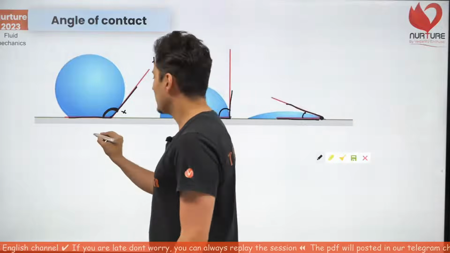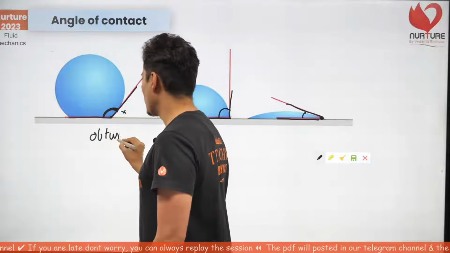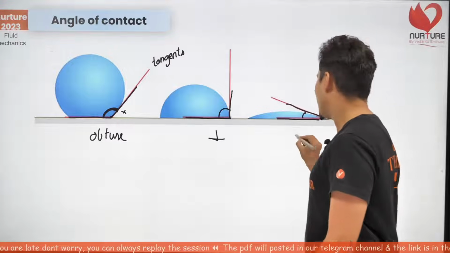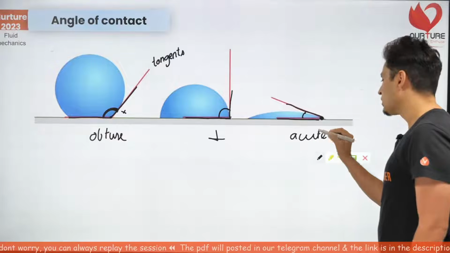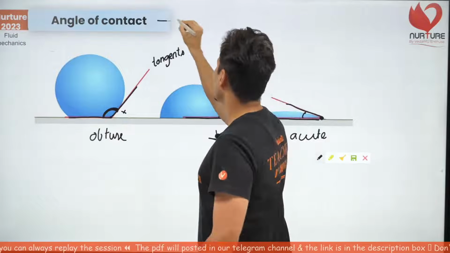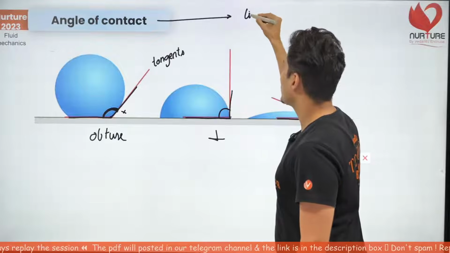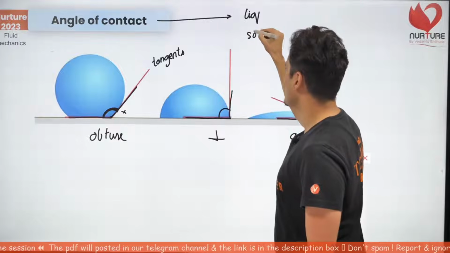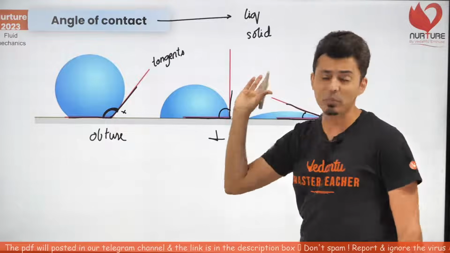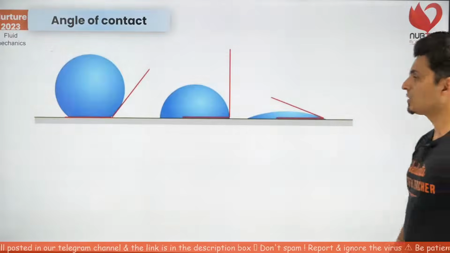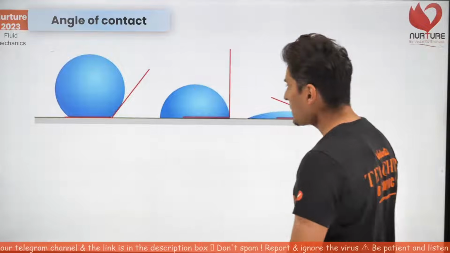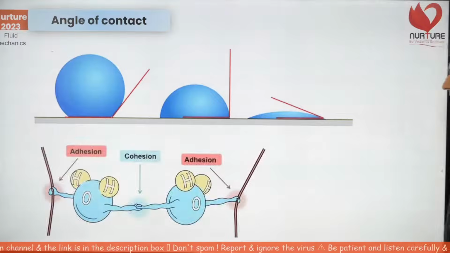So here it is obtuse. Here it is perpendicular, and here it is acute. So it depends. This angle of contact depends on the liquid. It also depends on the solid. It depends on both these things. Okay, it depends on both these things. Perfecto. Now, why does this come?